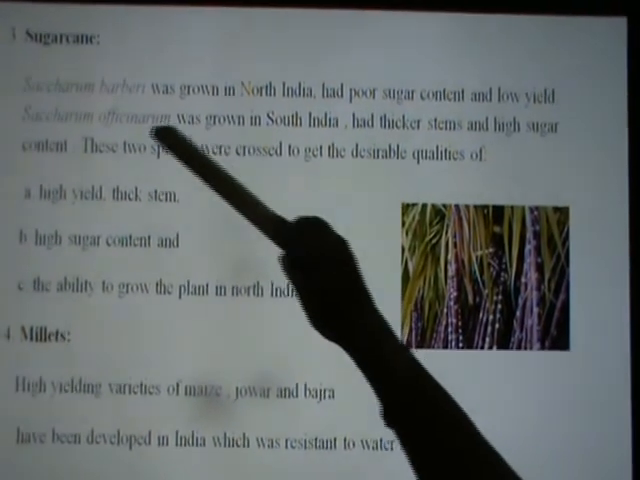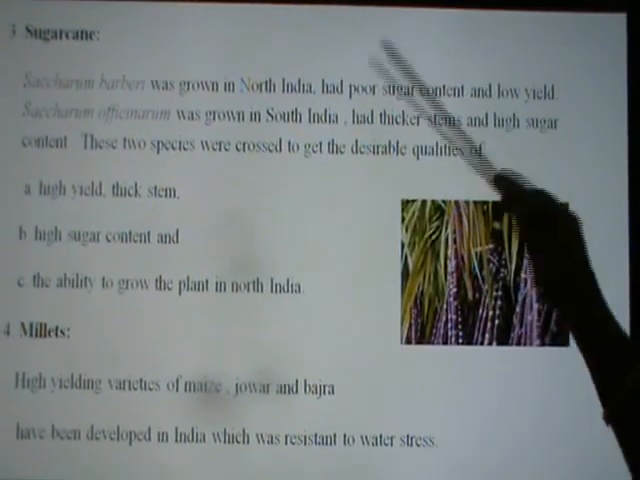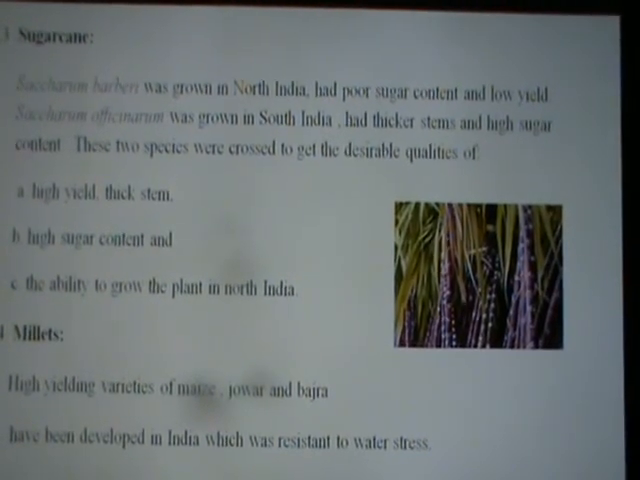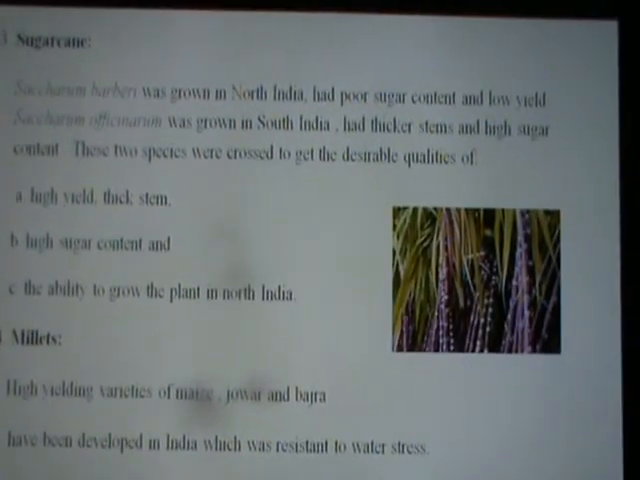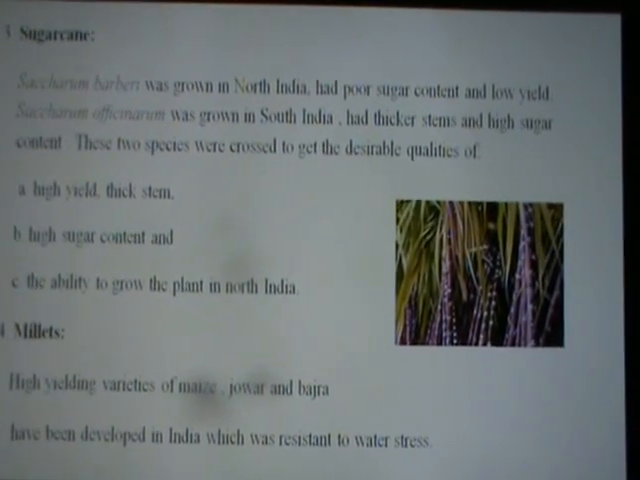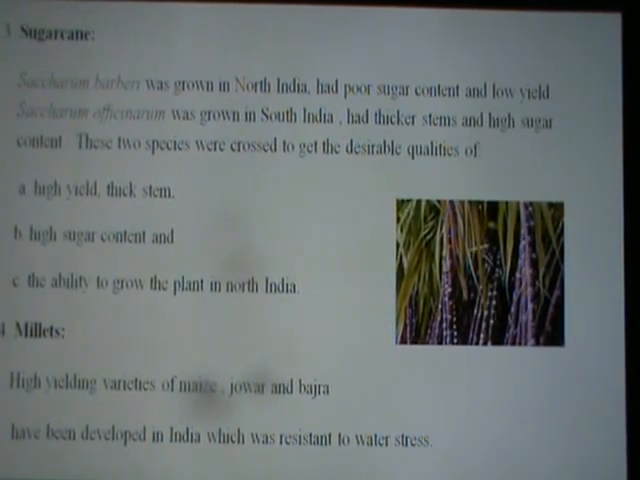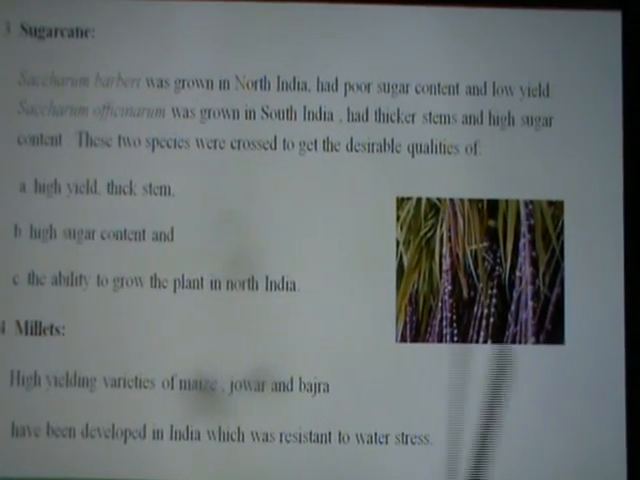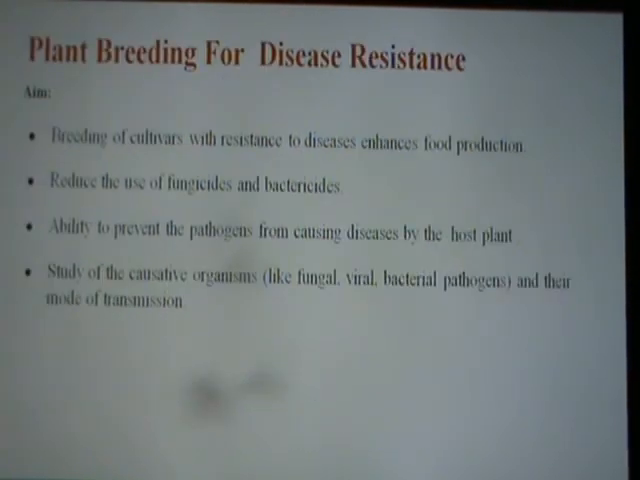Sugarcane, very important, please note the names Saccharum barberi and Saccharum officinarum. One used to grow in North India and the other, Saccharum officinarum, was grown in South India. Here these two species were cross hybridized, and the desired characters were developed in one plant. This is an example of a sugarcane hybrid variety, which would give a high sugar content and high yield, that is thick stem with long internodes. Then millets: high yielding varieties of maize, jowar and bajra were developed, which were resistant to water stress.